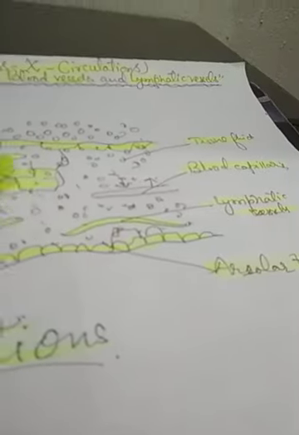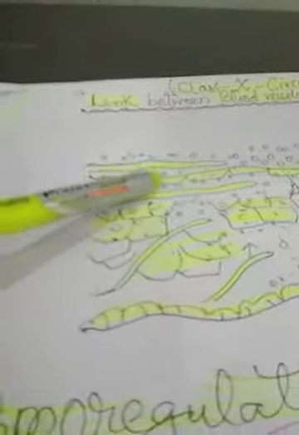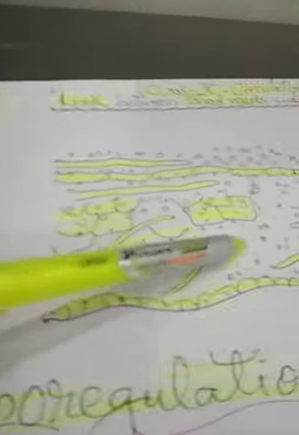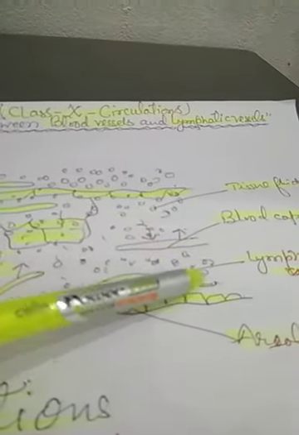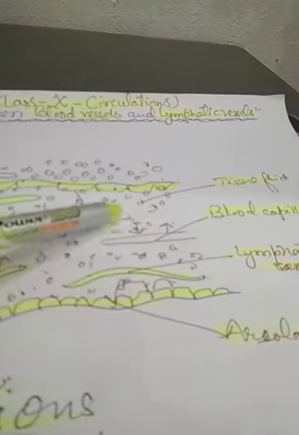My dear students, you have to learn it because this is very important. This is the base of the transportation of the required material.